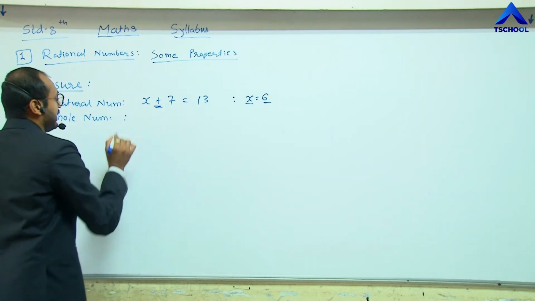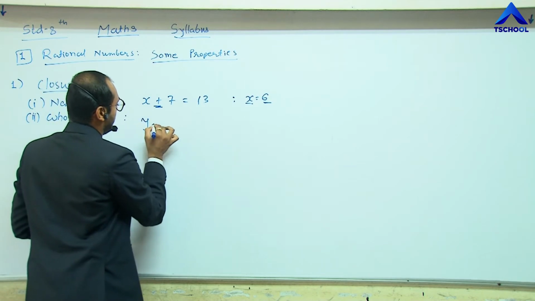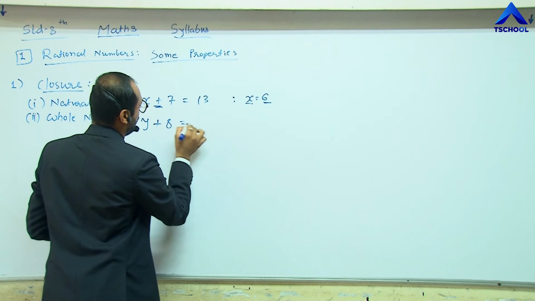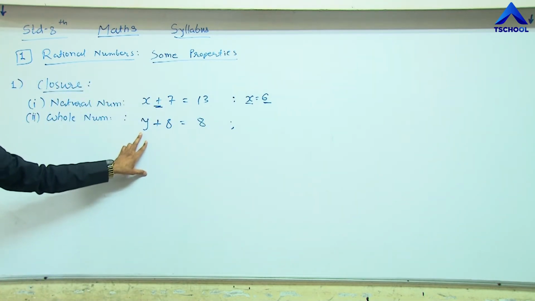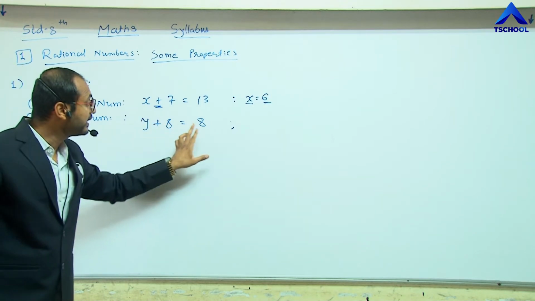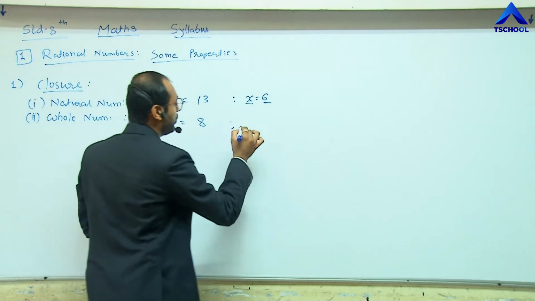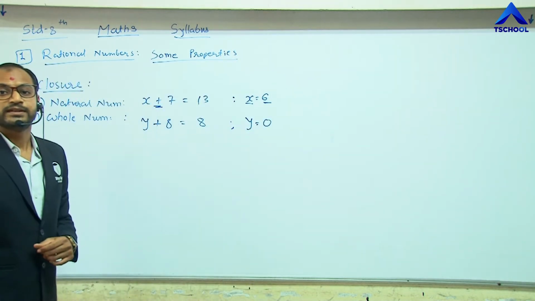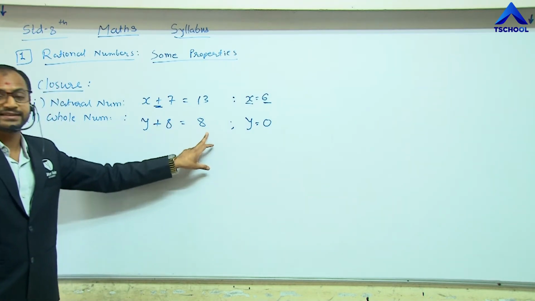The same example, let me take for whole numbers. If we take y plus 8 equals 8, then for what value of y do we get the result? Of course, if we put y equals 0, we get the answer 8.